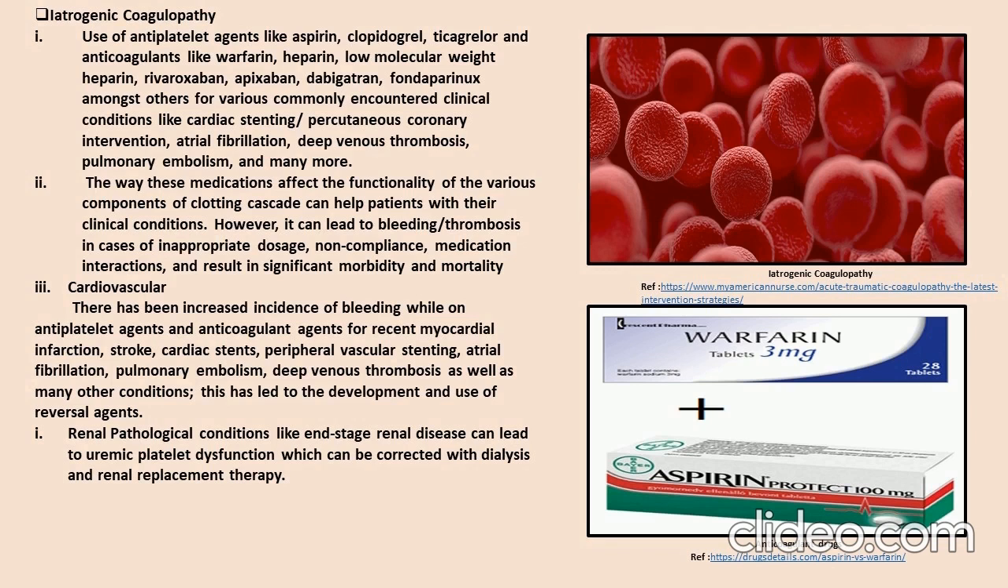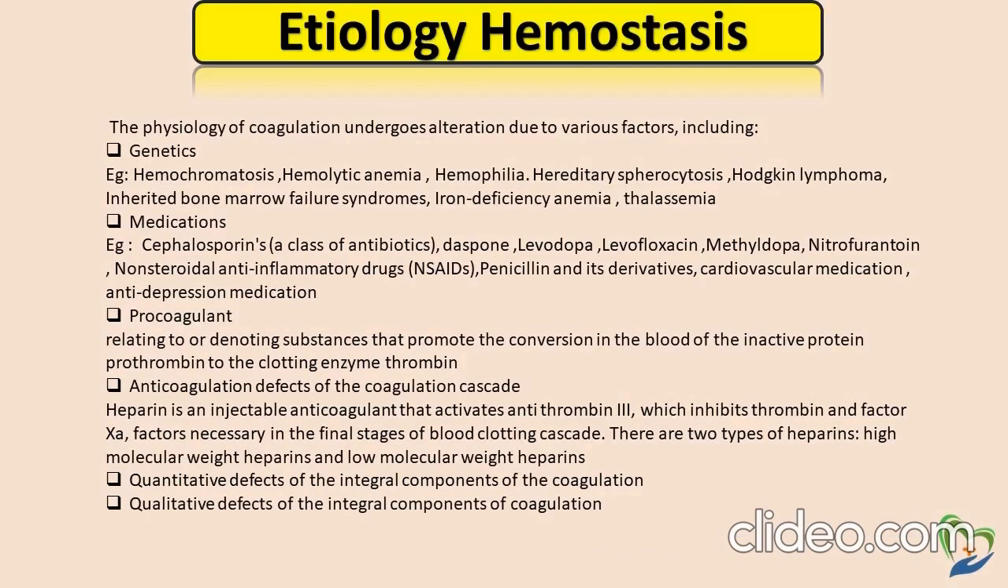Stuart-Prower factor is a protein sourced from the liver. Its pathway is extrinsic and intrinsic. Anti-hemophilic factor C is a plasma protein sourced from the liver. Its pathway is intrinsic. Deficiency results in hemophilia C. Hageman factor is a plasma protein sourced from the liver. Its pathway is intrinsic. Initiates clotting in vitro, also inactivates plasmin.